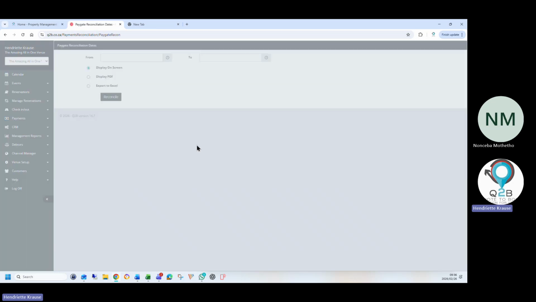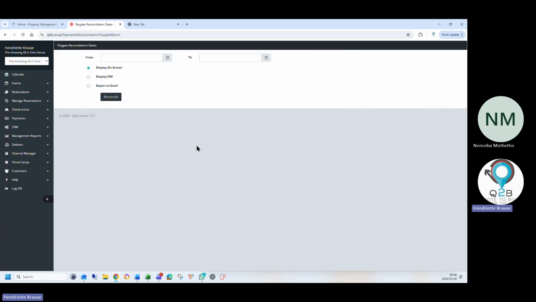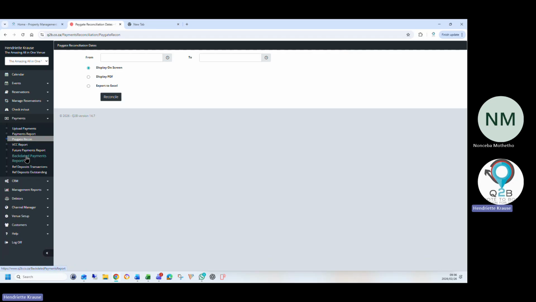The PayGate Recon will then immediately show all your payments that's done on the online payment, and it will recon it for you. What the merchant account does, it pays you every 24 hours an amount, but they pay in a total. We split it in the recon to show you what the total is made up of. You won't deal with virtual credit cards because you don't have accommodation.